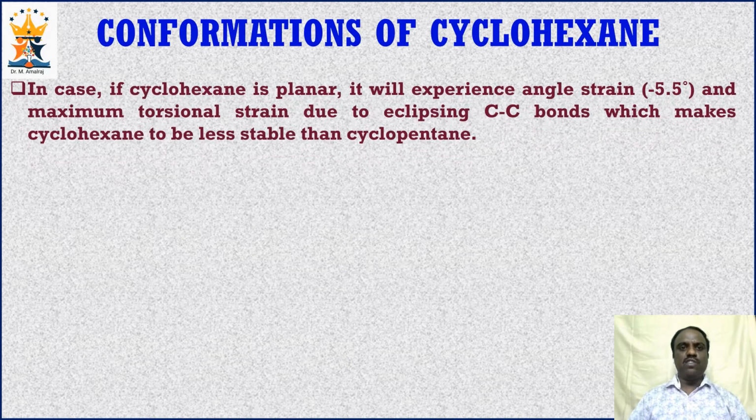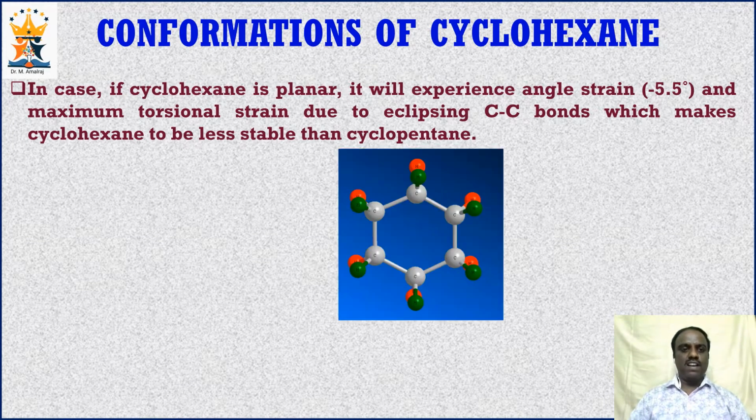So as suggested by Baeyer, if cyclohexane is planar, it will experience angle strain as well as maximum torsional strain due to eclipsing carbon-carbon bonds. This makes cyclohexane less stable than cyclopentane. And this is the planar structure of cyclohexane. The internal bond angle is 120 degrees, which deviates from the typical tetrahedral bond angle of 109.5 degrees, resulting in angle strain.